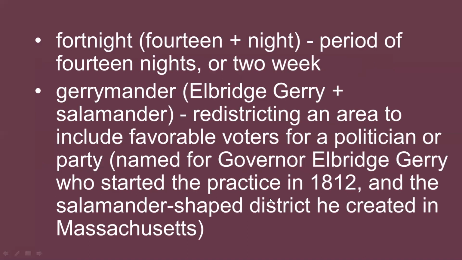So all these portmanteau words are very useful in our progress. Fortnight: 14 plus night, equal to a period of 14 nights or 2 weeks, is known as fortnight. Then gerrymander: Elbridge Gerry plus salamander.